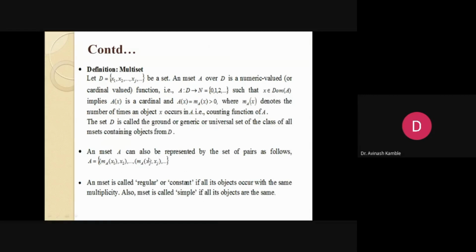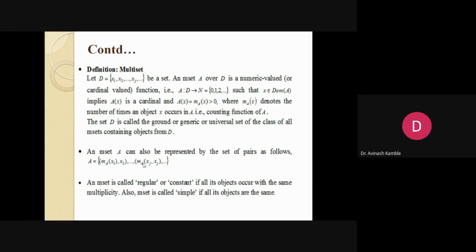An M set can also be represented as a set of pairs, that is, A, M_A of X, where M_A of X1 represents a membership function or functional value, and then X2, up to Xj. That is also a representation of an M set.